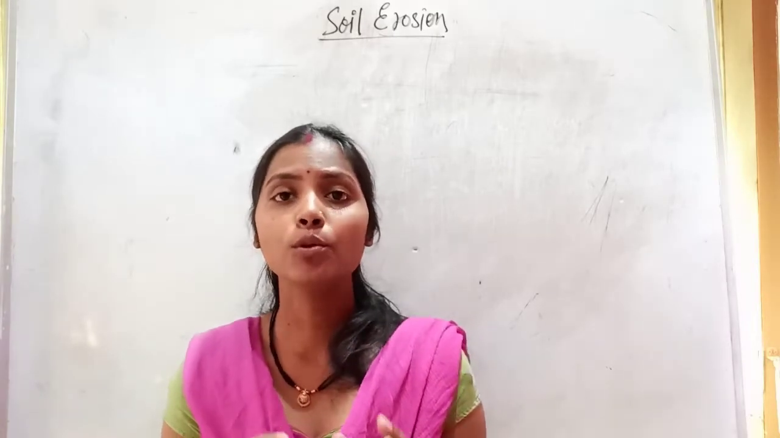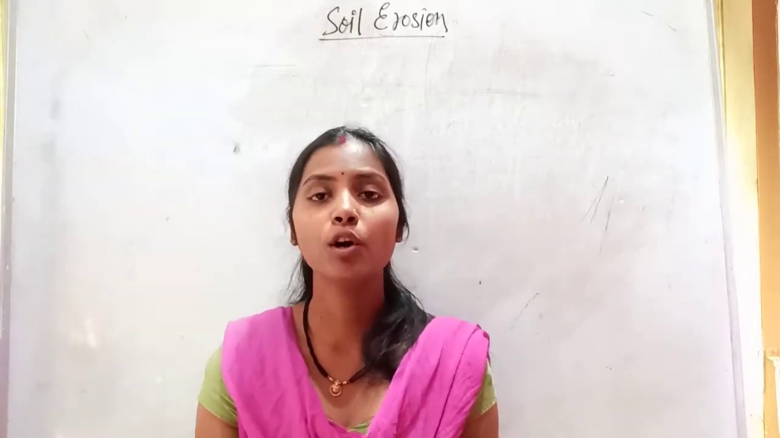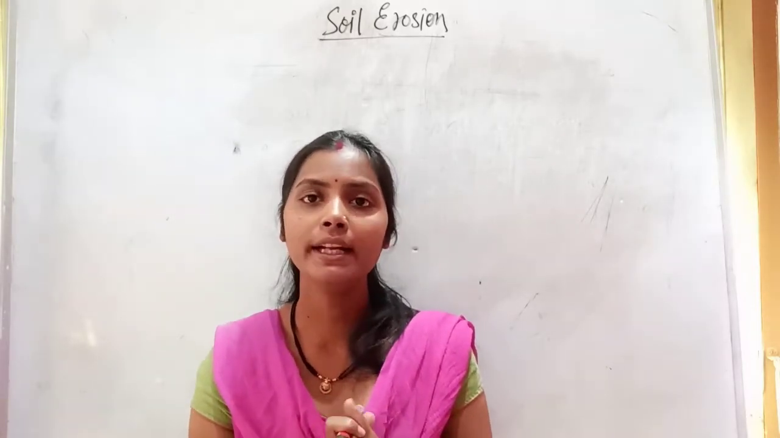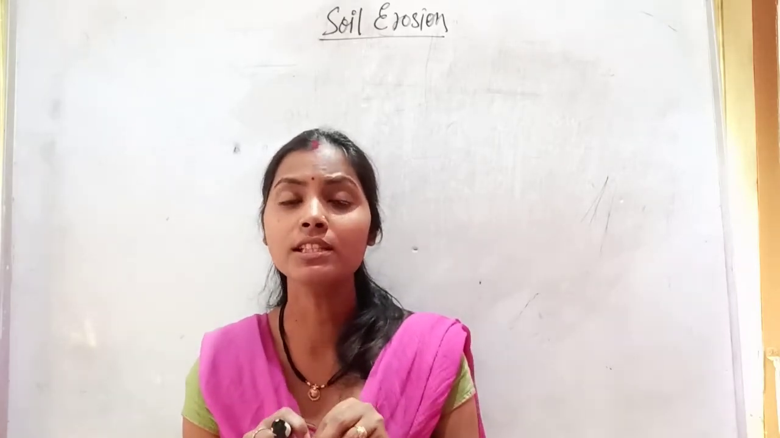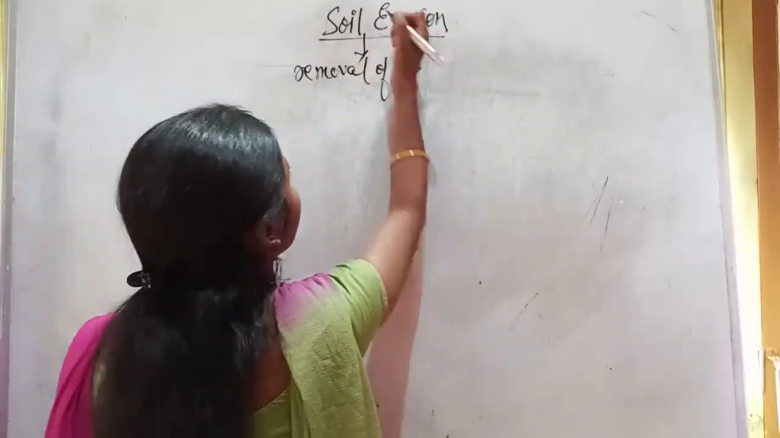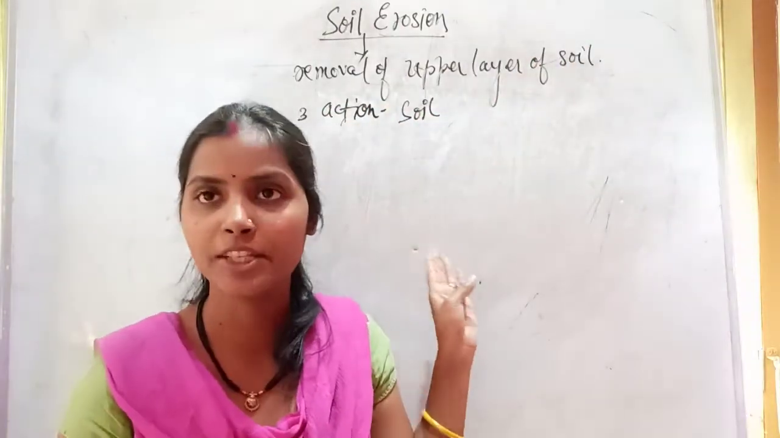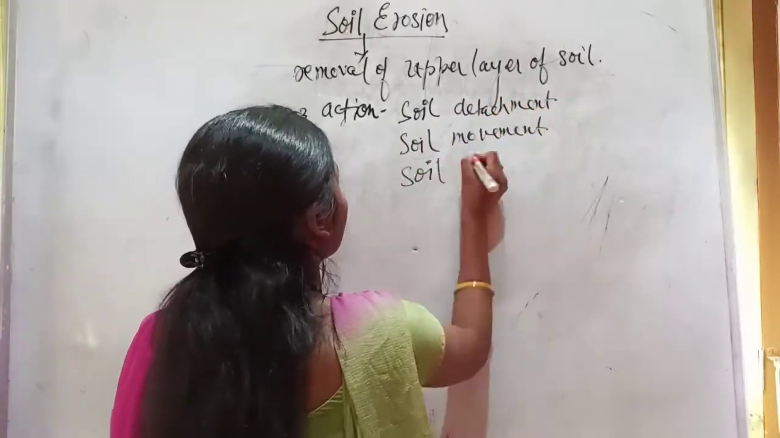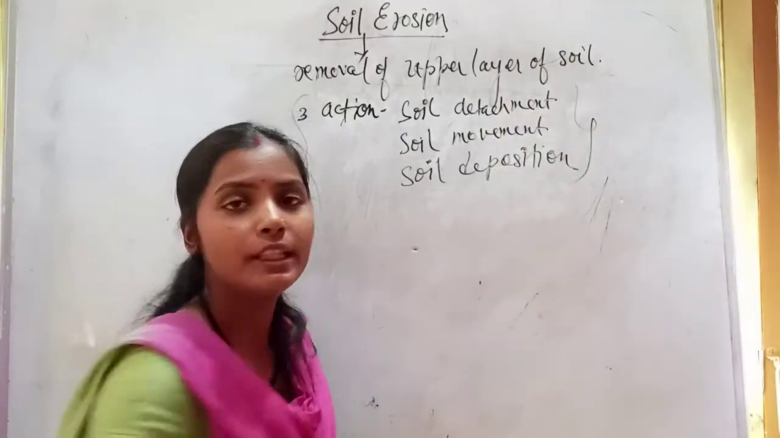So erosion, whether it is by water, wind or tillage, involves three distinct actions: soil detachment, soil movement and soil deposition. So through erosion these three actions take place. What are the three actions? That is soil detachment, soil movement and soil deposition.